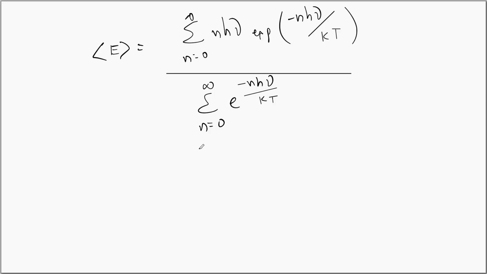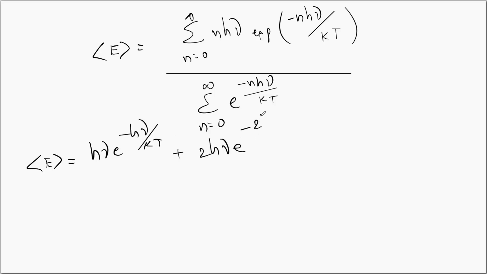This can be expanded as follows. We substitute n is equal to 0 here. When n is equal to 0 is substituted, we get a 0 for the first term. The second term will be for n is equal to 1. So we get h nu exponential minus h nu by kT plus 2 h nu exponential minus 2 h nu by kT plus so on and so forth.